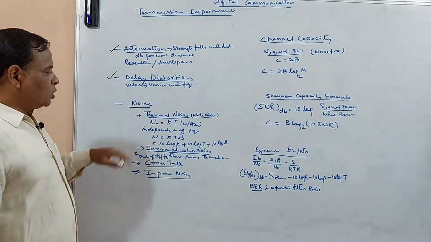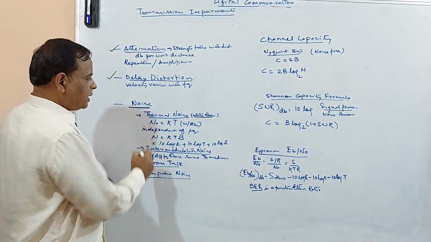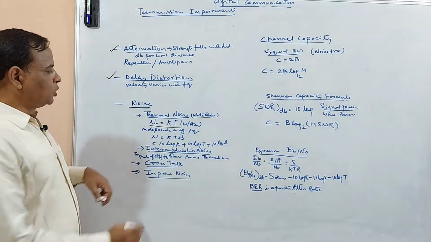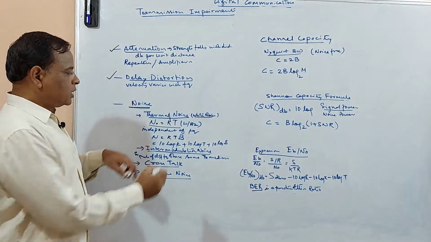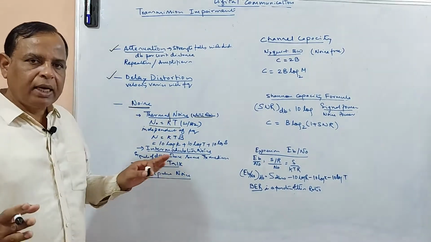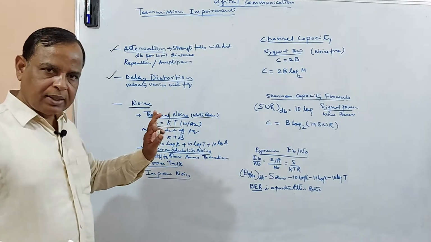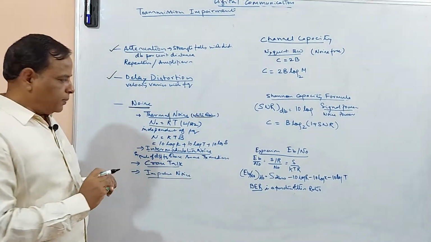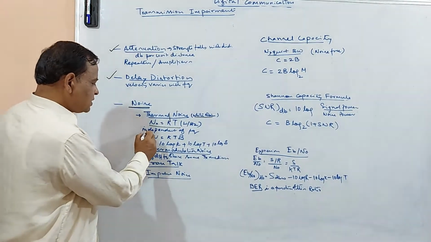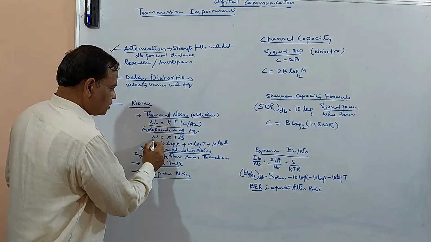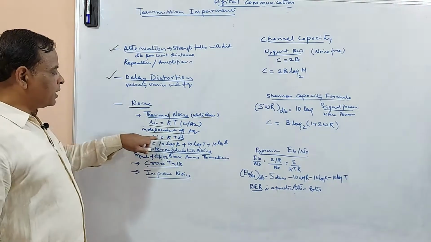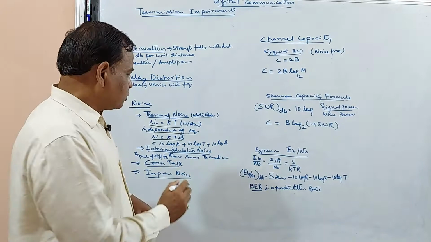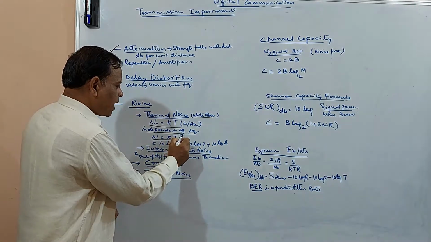Okay, so it is represented that in thermal noise, N0 is equal to K into T. K is Boltzmann's constant and T is the temperature in Kelvin. So that is watts per hertz. Now since this is independent of frequency, it can be expressed in a particular bandwidth: to find how much noise will be available, you multiply with the bandwidth.